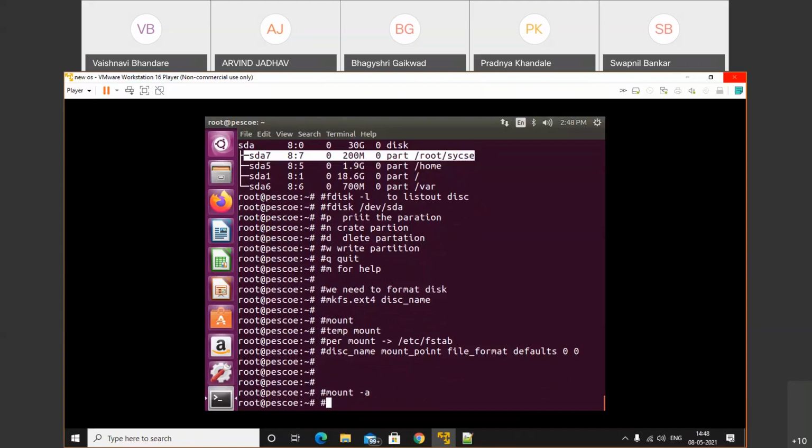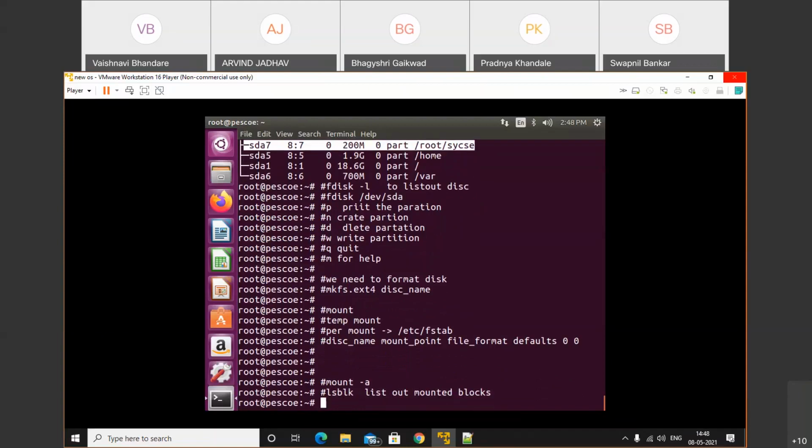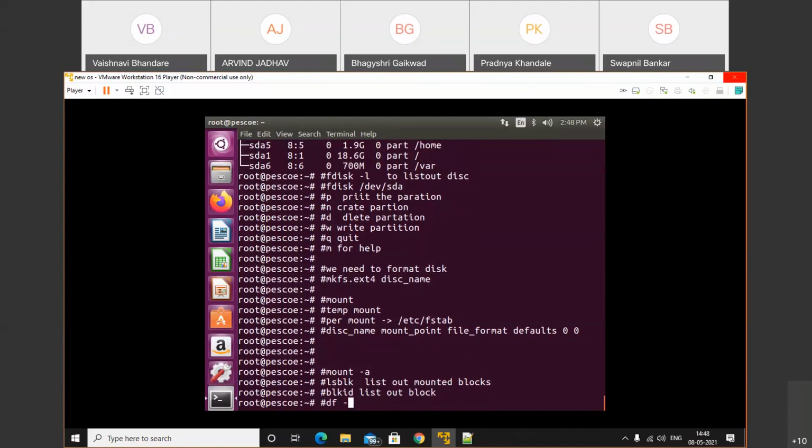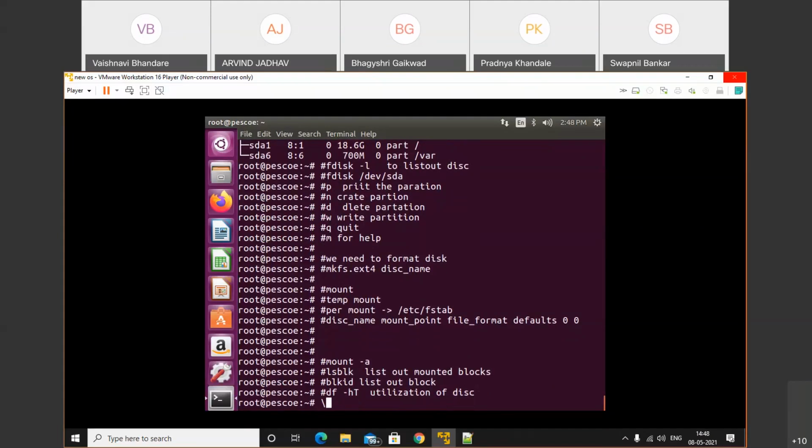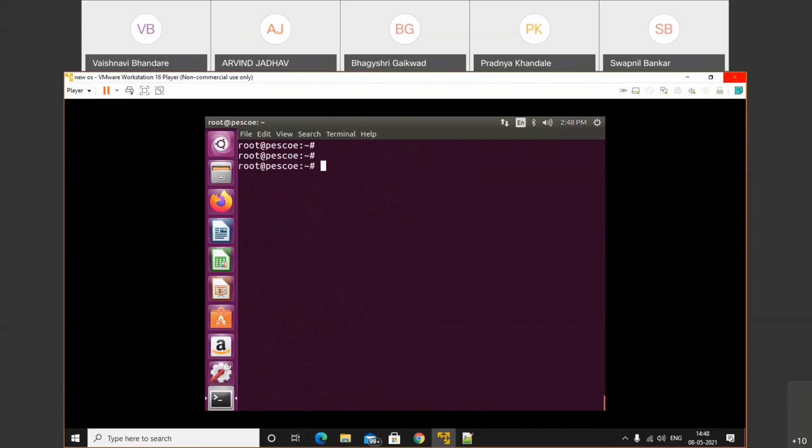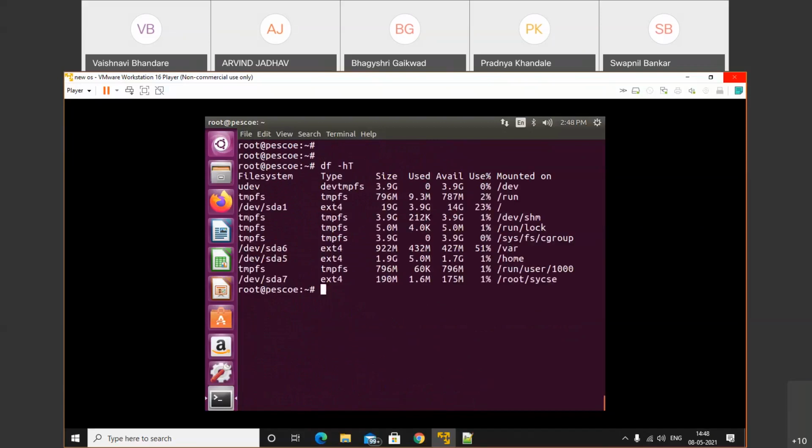So also we'll learn about 2 commands. lsblk command, list out mounted. Other command is blkid. Okay, so it will list out blocks. Another command we have is df -h. So इसमें utilization दिखाएगा, utilization of disk. That command, df -h.